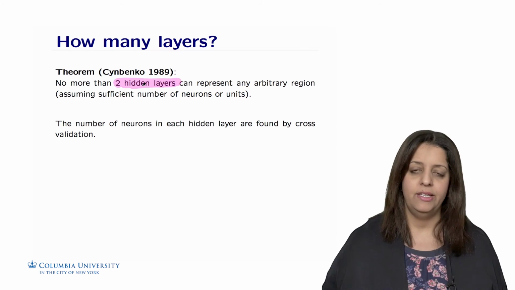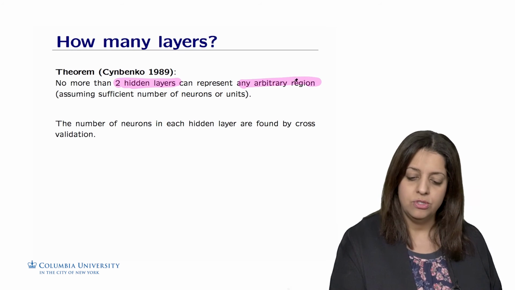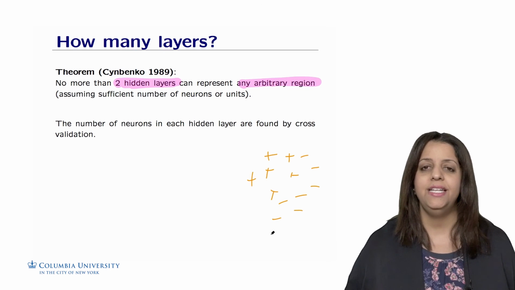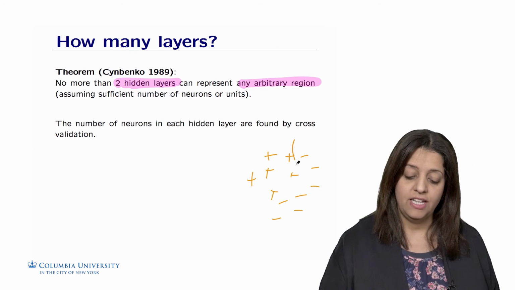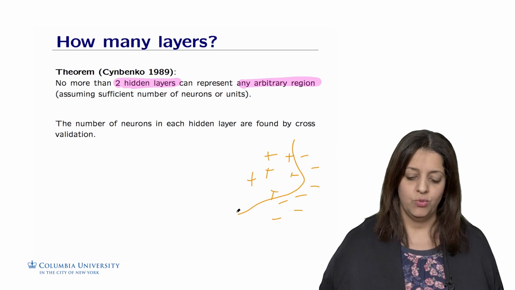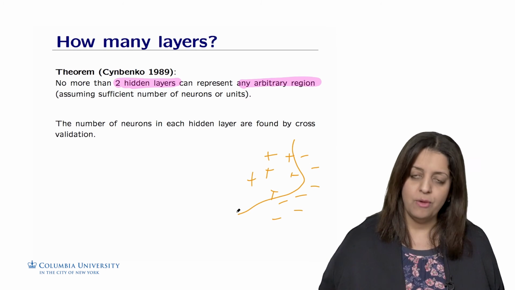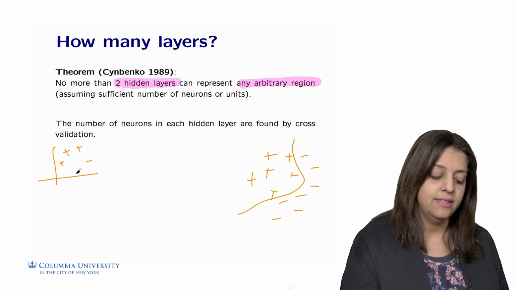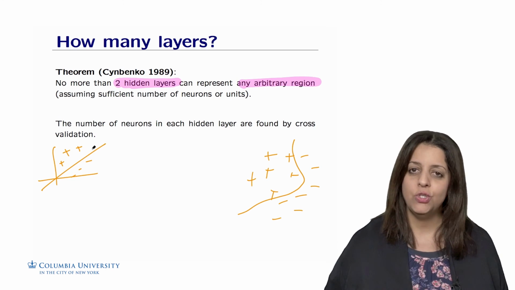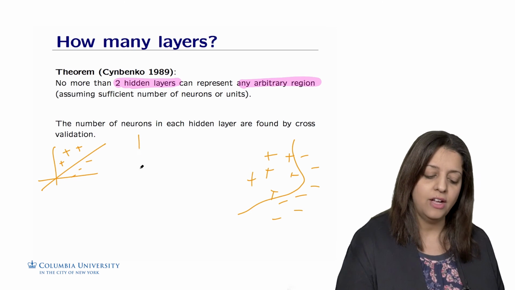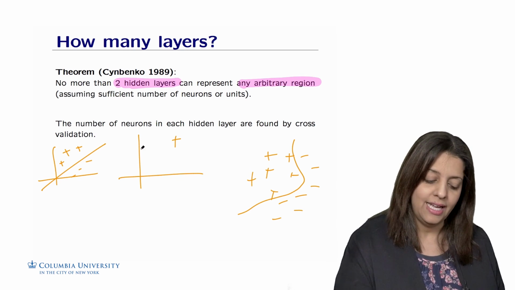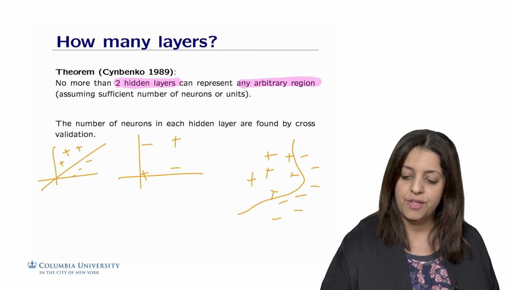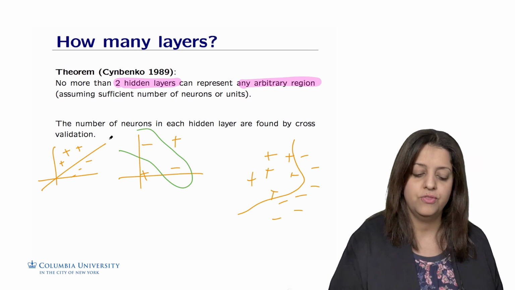With no more than two hidden layers, we can represent any arbitrary region, assuming a sufficient number of neurons in the hidden layers. Given any data, we are ensured to have a function that is represented by a neural network. That's a pretty powerful result. The perceptron can model anything that is linear. So if we have data like this, we could find this decision boundary with no hidden layer. If we have data that looks like the XOR function, it's possible to model it with another continuous function.